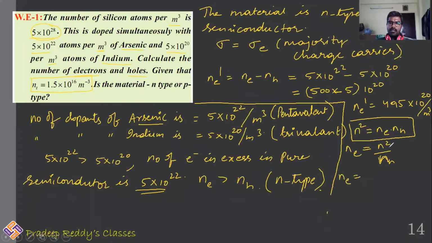So the number of electrons is n squared, where n is 1.5 into 10 power 16, divided by the number of holes. Approximately, 1.5 whole square is 3 into 10 power 32, divided by 495 into 10 power 20. You need to calculate this. You will get some answer, and that gives you the number of electrons.